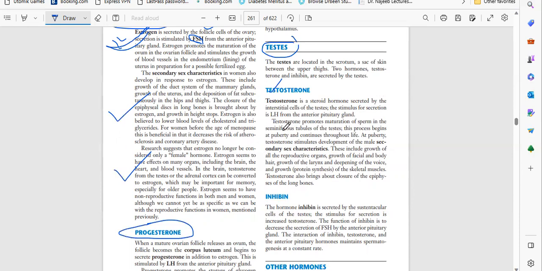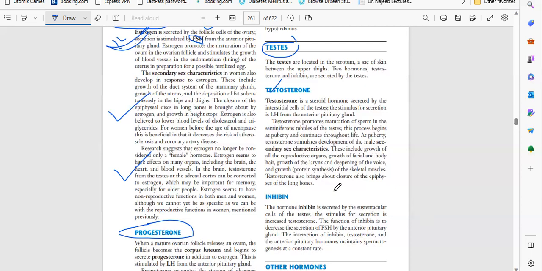Testosterone promotes maturation of sperm in the seminiferous tubules of the testes. This process begins at puberty and continues throughout life. At puberty, testosterone stimulates development of the male secondary characteristics. These include growth of all the reproductive organs, growth of facial and body hair, growth of the larynx, deepening of the voice, and growth of the skeletal muscles. Testosterone also brings about closure of the epiphyseal plates of long bones.